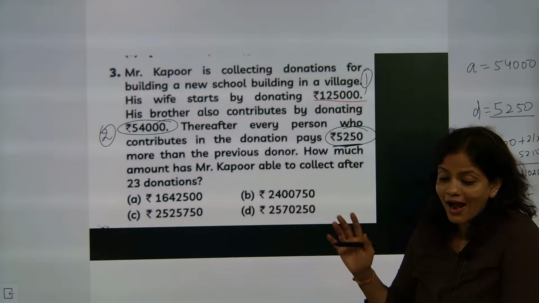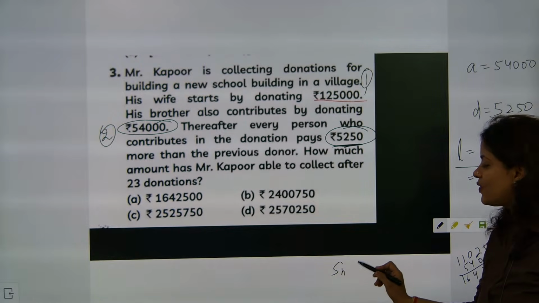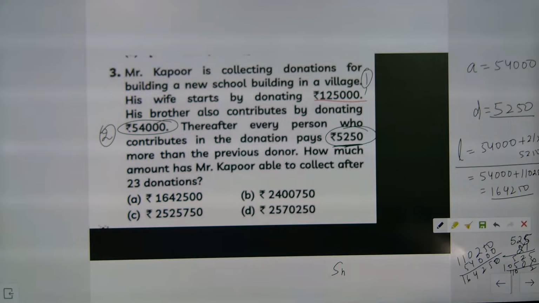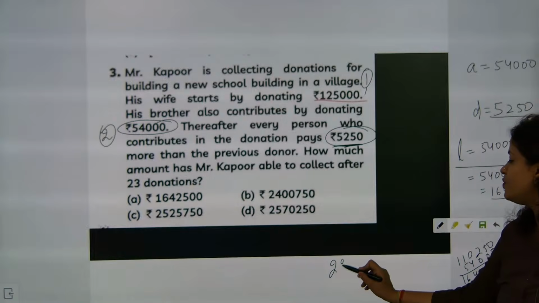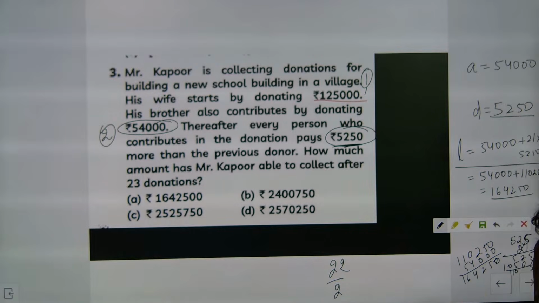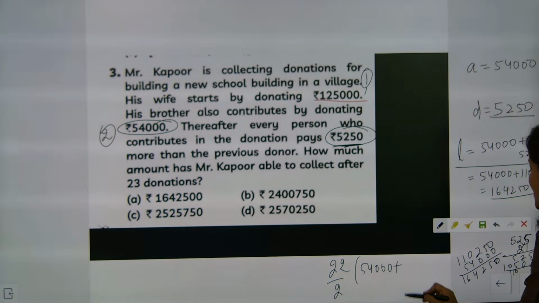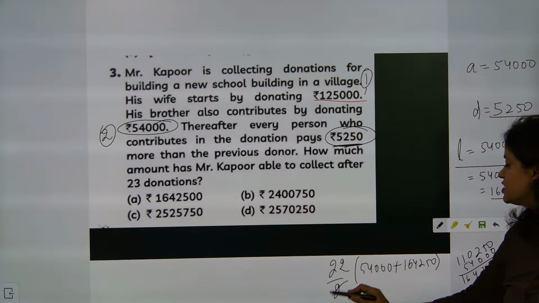Now you have to add all the amounts. So the sum of a total of 23 terms. Total 23 donations are there now. So that donation amount will be the first term, second term divided. Yes, so total 22 donations, because my donation is exactly the first one. So total 22 donations apart from the first donation. The first term is 54,000, and the last term is exactly coming as 1,64,250. You add it.